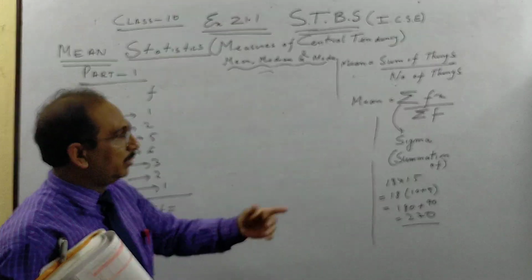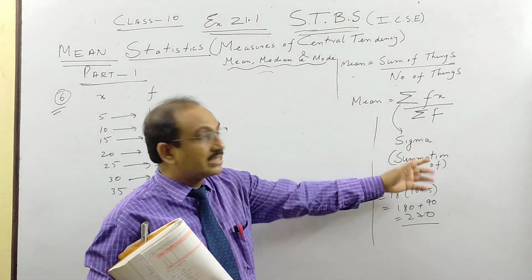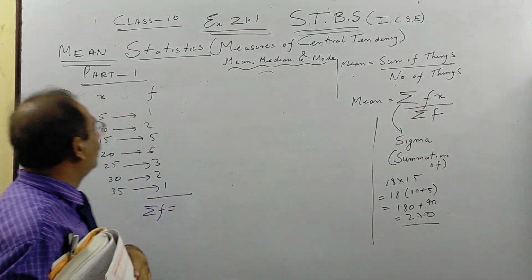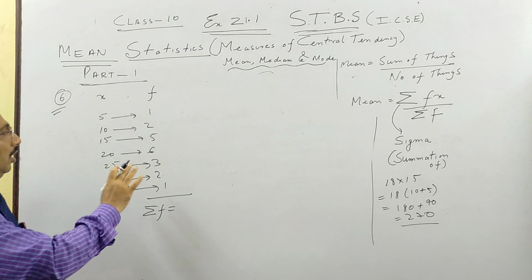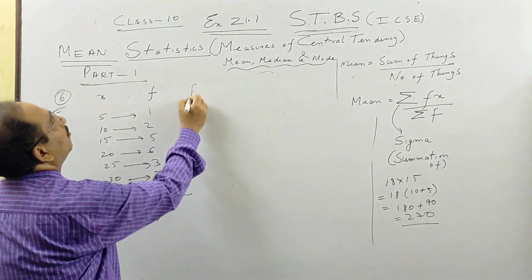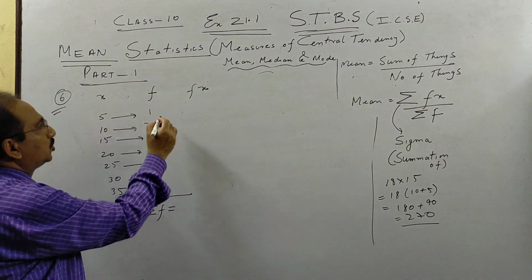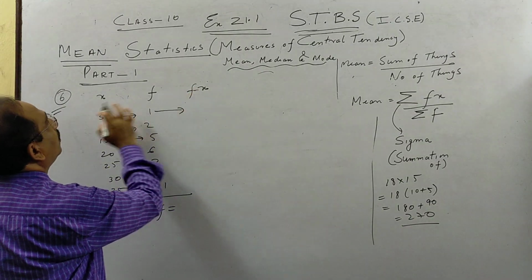Now we have to get summation. This is the sigma sign, which means sigma. Sigma means sum of, or summation of, things. So in the next column, I have drawn arrows, boys. You don't draw them if you are working on ruled paper. Since it is not ruled, I am using lines. So I multiply F into X.